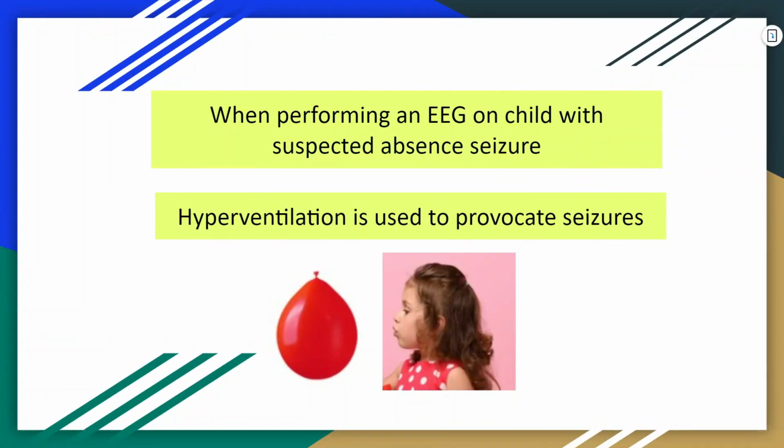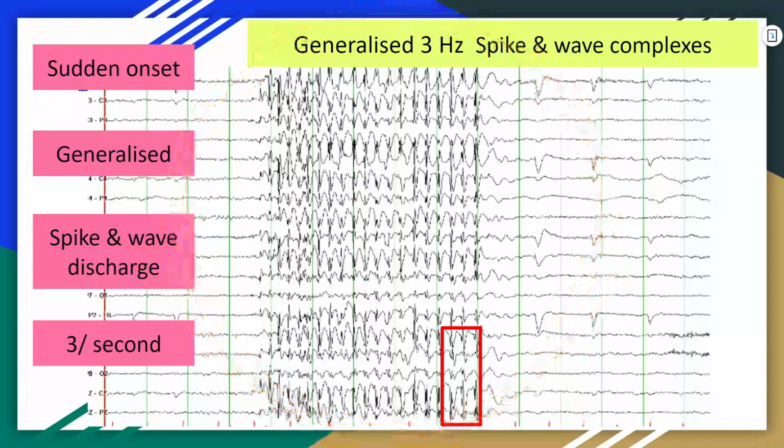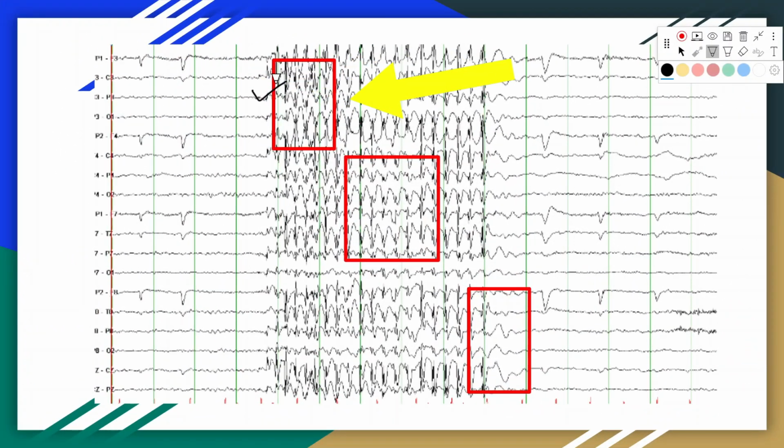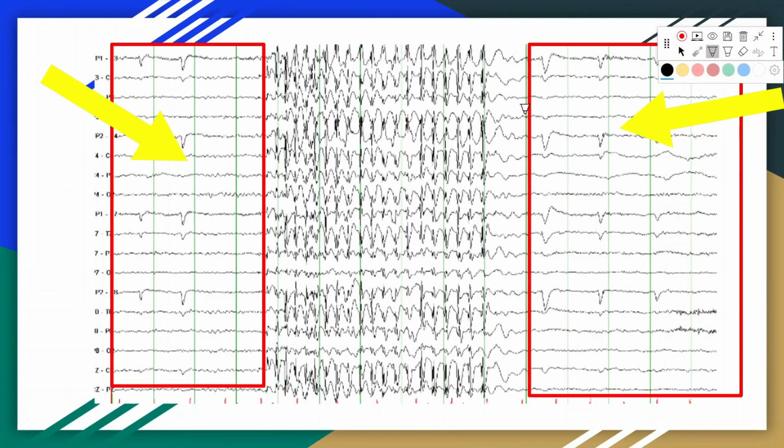To help make the diagnosis, hyperventilation may be attempted, which is more effective than photostimulation for inducing an absence seizure. The ictal EEG of an absence seizure is characterized by generalized and synchronous 3 per second spikes and wave discharge and is maximal over frontal midline. This pattern may start at a rate of around 4 per second and quickly slow down to 3 per second and eventually slow down to 2.5 per second in the final phase of the attack. Both beginning and termination are abrupt and may show normal EEG. These events typically last for 10 to 15 seconds.